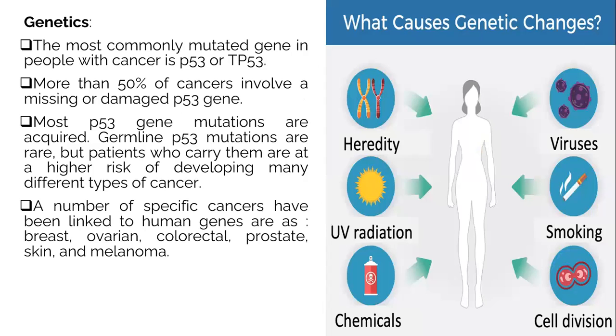Genetics. What causes the genetic changes, and then genetic changes cause cancers. The most commonly mutated gene in people with cancer is P53 or TP53. More than 50% of the cancers involve a missing or damaged P53 gene. Most P53 gene mutations are acquired. Germline P53 mutations are rare, but patients who carry them are at high risk of developing many different types of cancers. A number of specific cancers have been linked to human genes as breast, ovarian, colorectal, prostate, skin, melanoma.